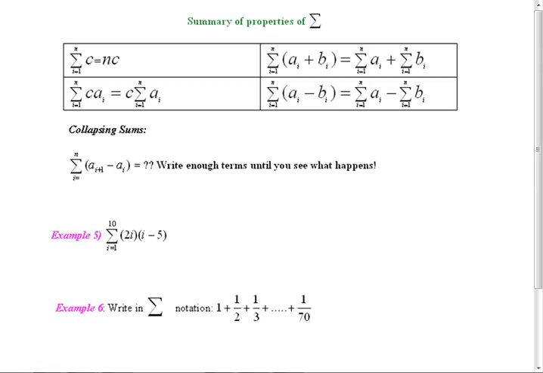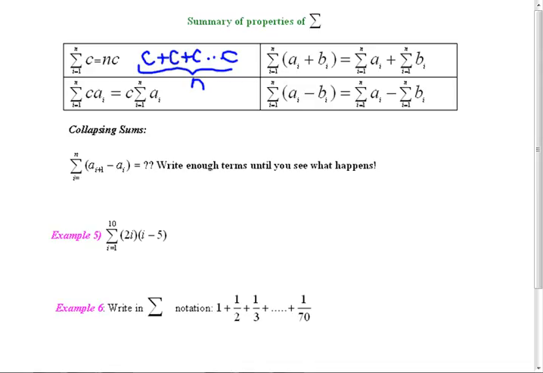Okay. We have properties of sigma. Guess what? They're the same as our properties for derivatives. This first one is saying I'm going to add up C n times. So i is equal to 1, I'm going to add up C. And then when i is 2, I'm going to add another C. And then when i is 3, I'll add another C until I do this n times. Well, that's just multiplication, n times C. That's what multiplication is, repeated addition.